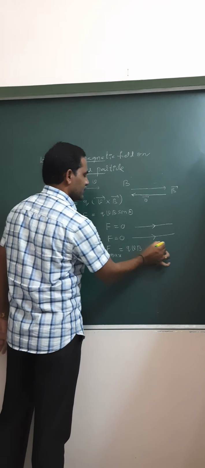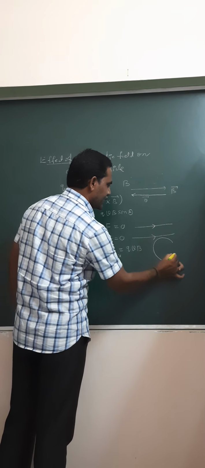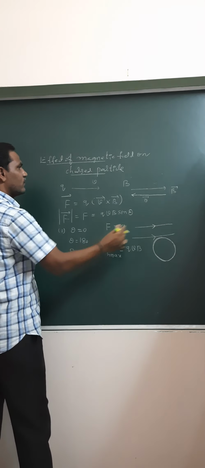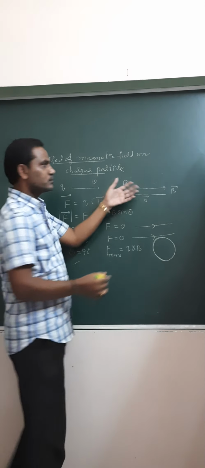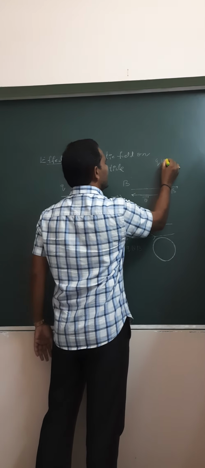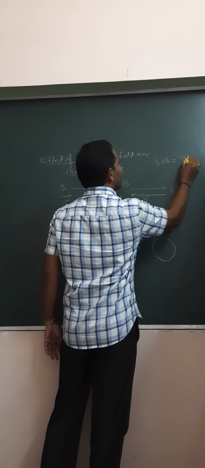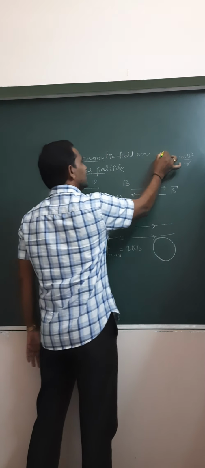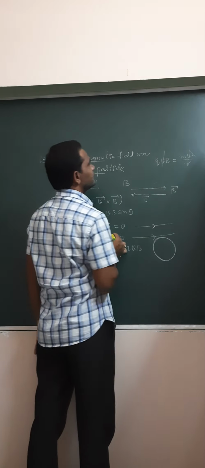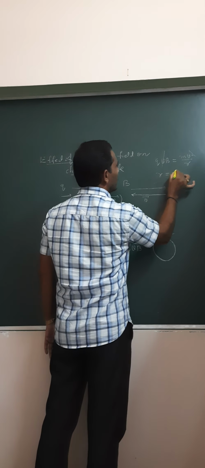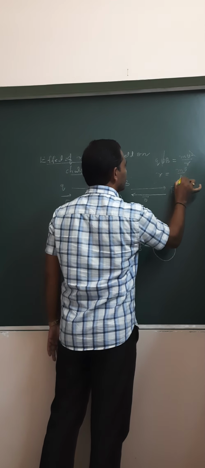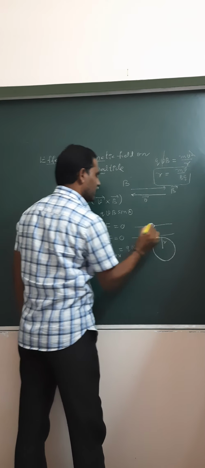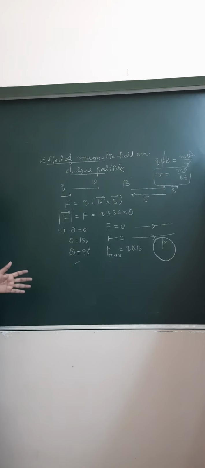In that case, this force provides the required centripetal force to move in the circular path. Therefore, qvB is equal to the centripetal force mv square by r. So from this, one v cancels. Then r is equal to mv by Bq. This is the expression for the radius of the circular path followed by the charged particle in the magnetic field.